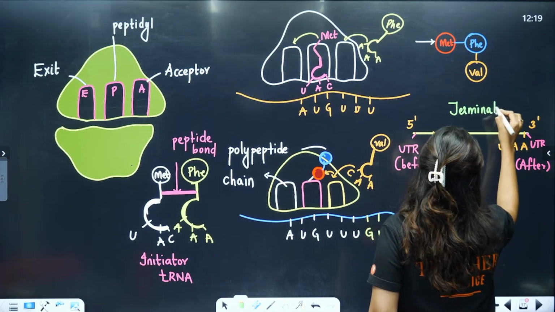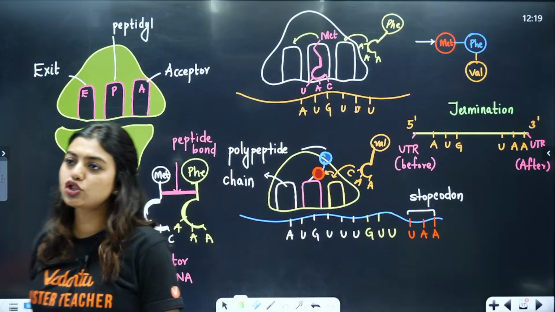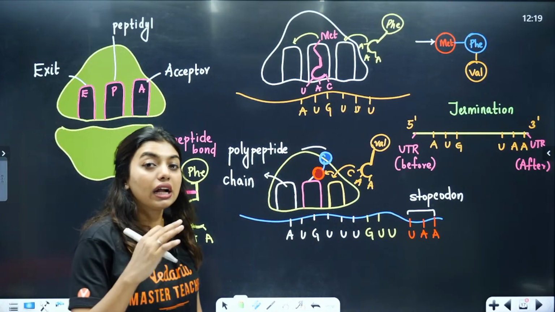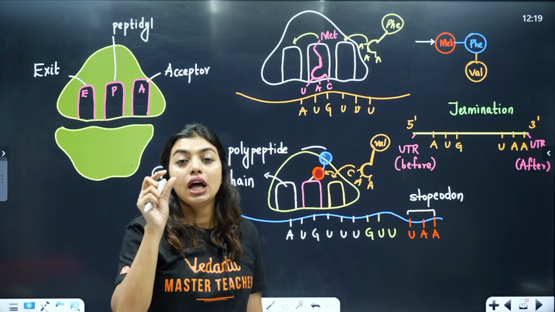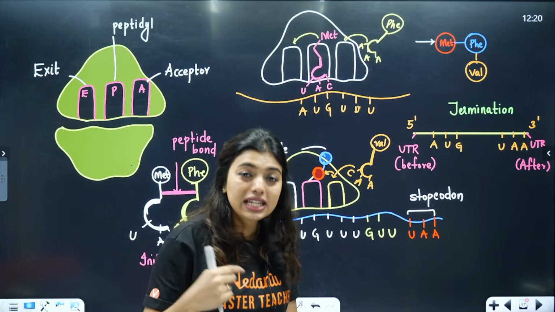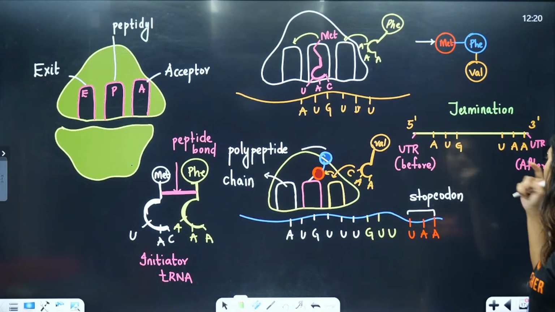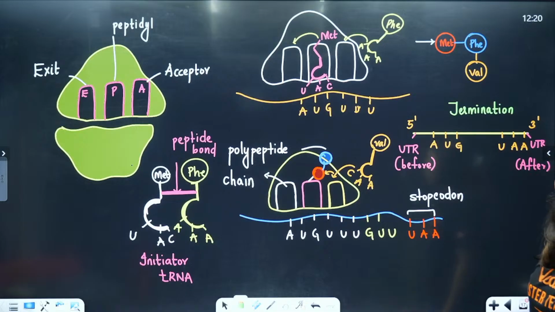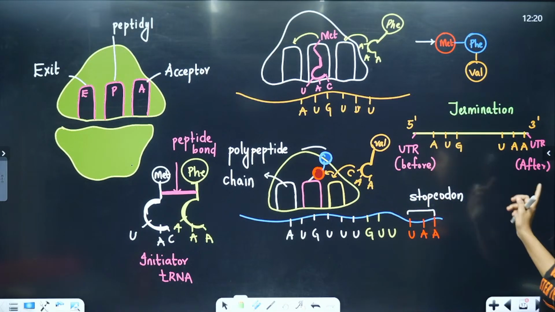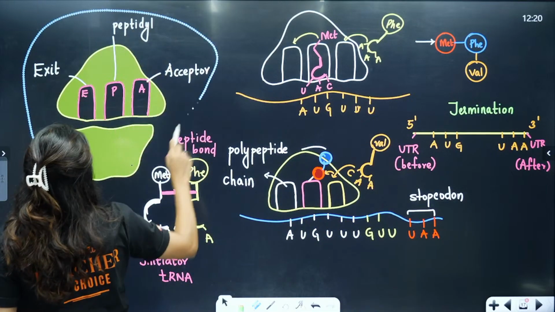Termination is taken care of by your stop codon. With that, we also have the untranslated region. Untranslated regions are small regions which will not go for translation, but they will increase the efficiency of translation because they are present right before the start codon and right after the stop codon, on the 5' end and on the 3' end. Can you remember this much?